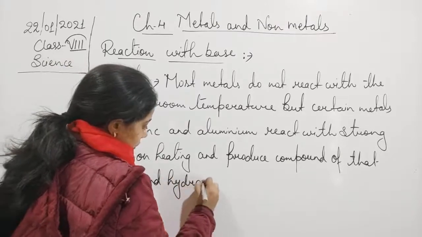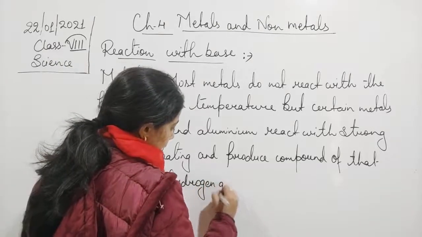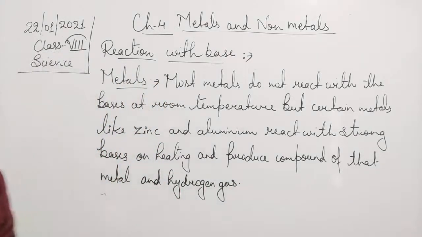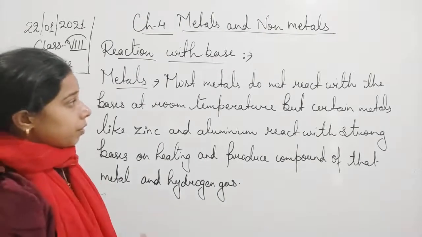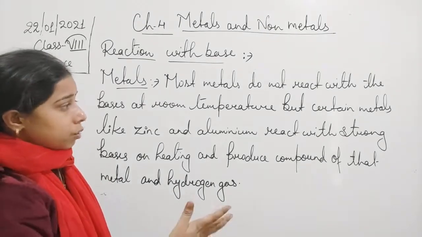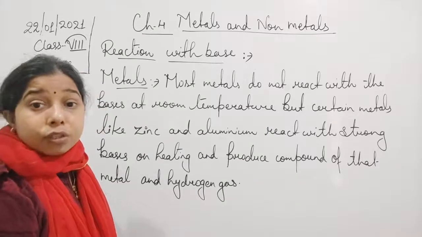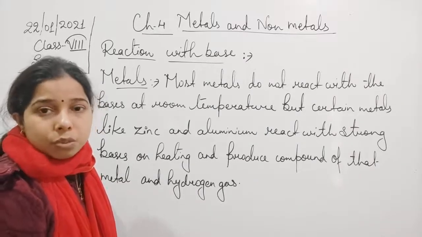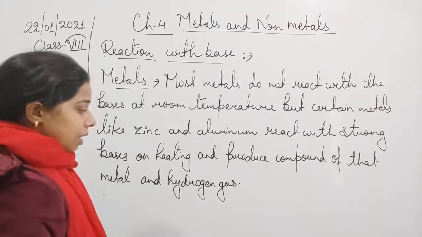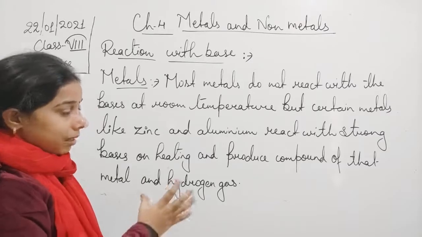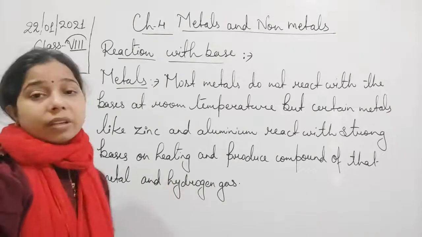So we can say that metals generally do not react with bases, but there are metals which react with strong bases when you provide heat to them, and due to this reaction they produce their respective metal compound and hydrogen gas is released.